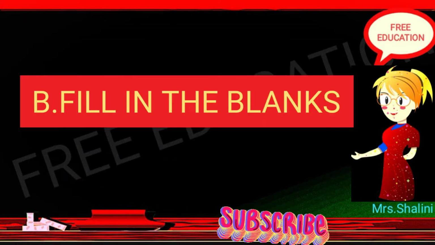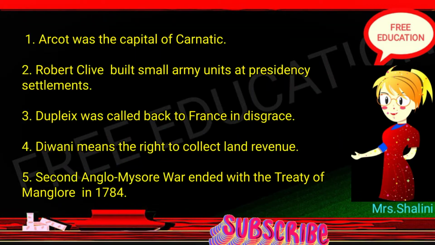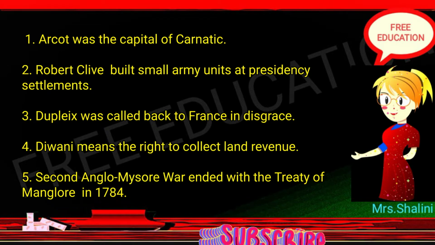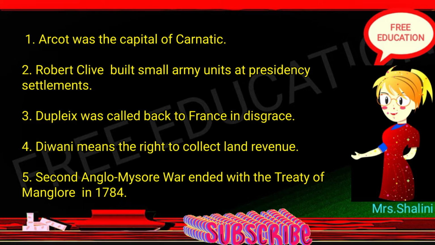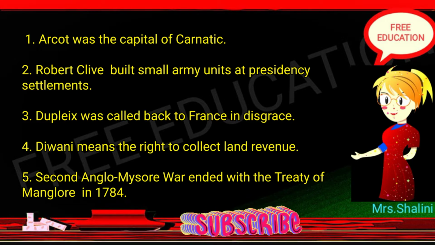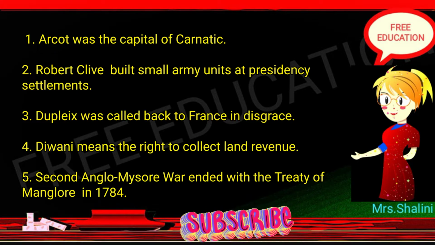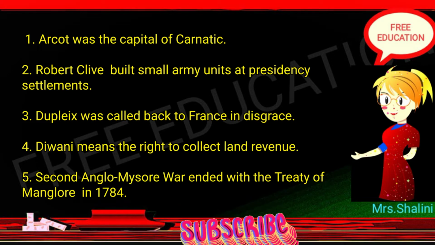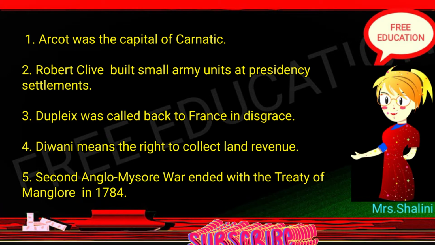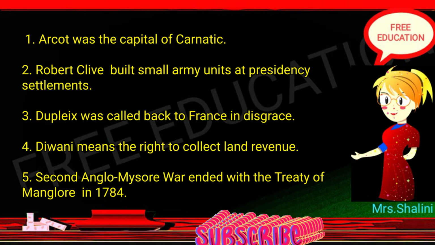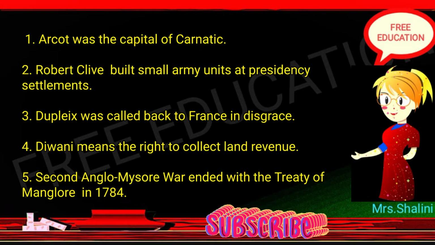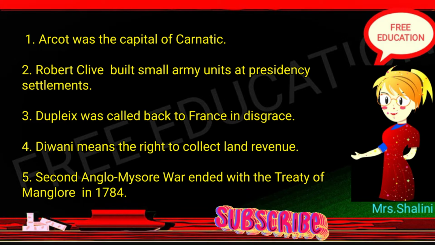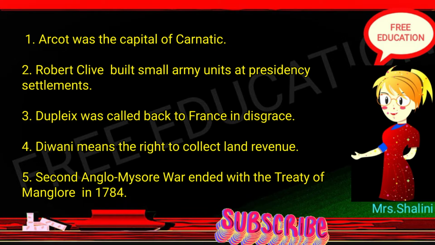B. Fill in the blanks. 1. Arcot was the capital of Carnatic. 2. Robert Clive built small army units at Presidency settlements. 3. Dupleix was called back to France in disgrace. 4. Diwani means the right to collect land revenue. 5. The Second Anglo-Mysore War ended with the Treaty of Mangalore in 1784.